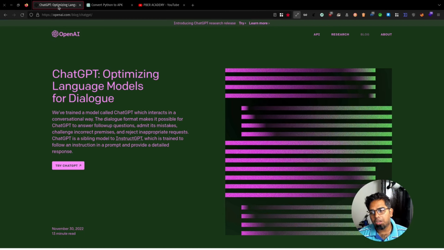Search engines will give you the search results, but with this one, if for example I ask for a Python script or something else, it will give it to me anyway. I'm going to show it, so you don't need to worry about it. It will give clarity. This is not a search engine, so don't compare it with a search engine.